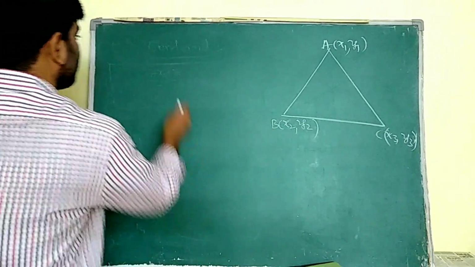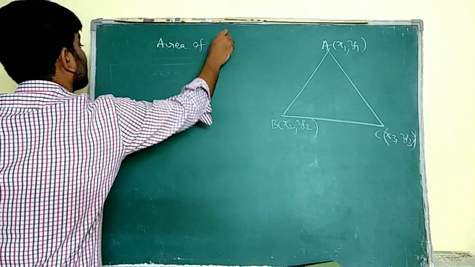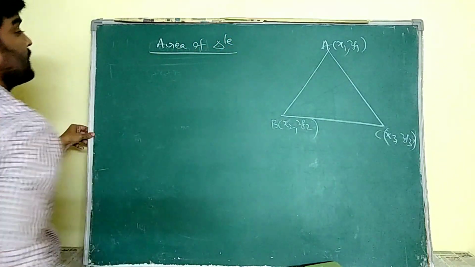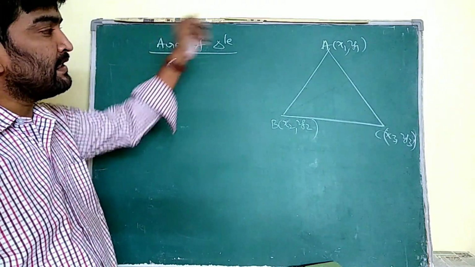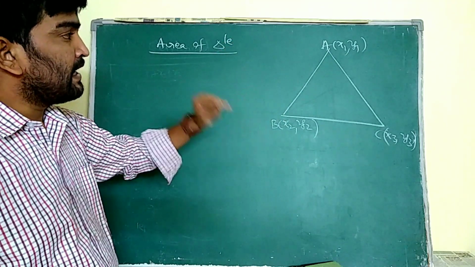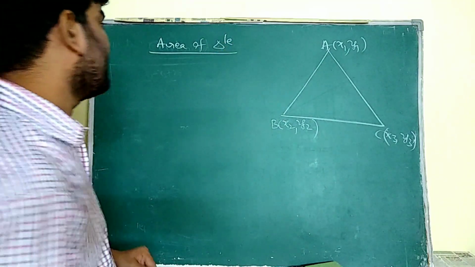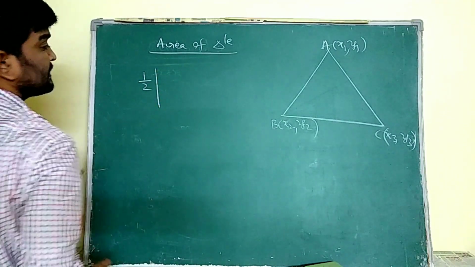I am going to explain the area of a triangle. If I want to find the area of the triangle when the vertices are given, then the area of the triangle is half modulus sigma.